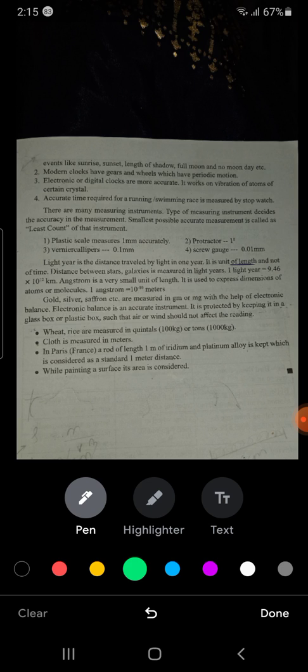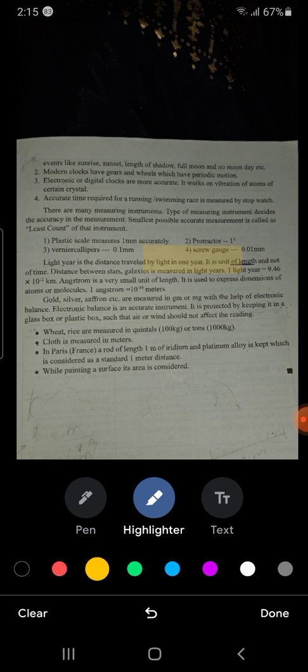Plastic scale least count is 1 mm, vernier caliper is 0.1 mm, protractor is 1 degree, and screw gauge is 0.01 mm. Next is light year.